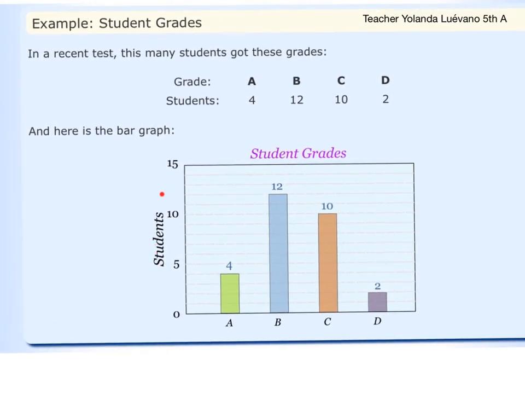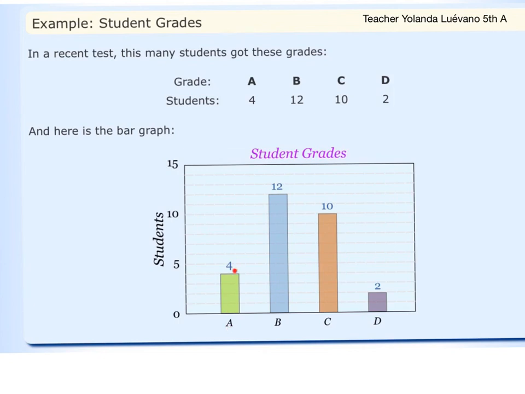These are the students. That means that 0 students got this. But now we have 5, 10, and 15. Why? Because if we see, it ranges from number 2 to 12. They decided to do it by 5s. And in order for people not to get confused, they used a line.